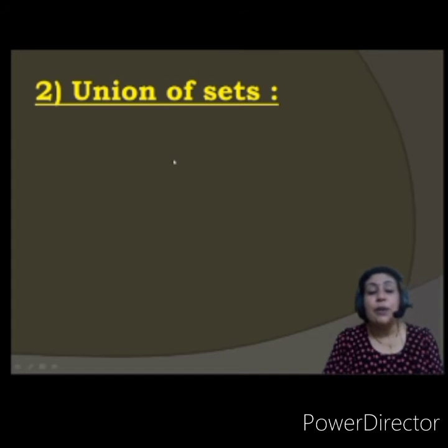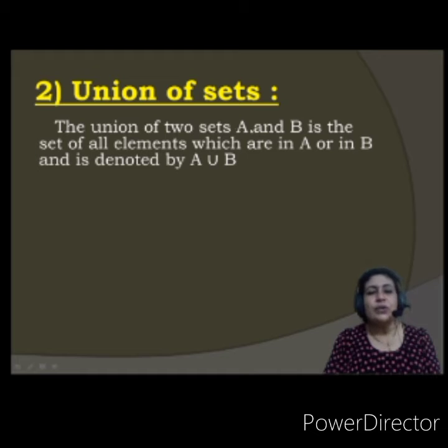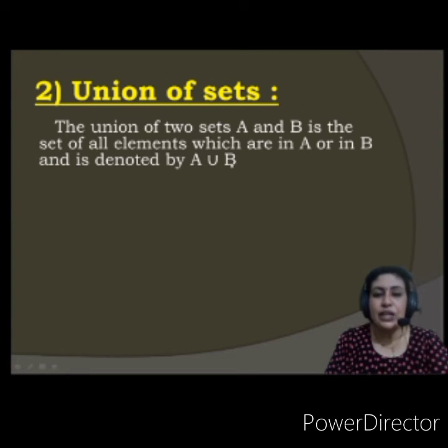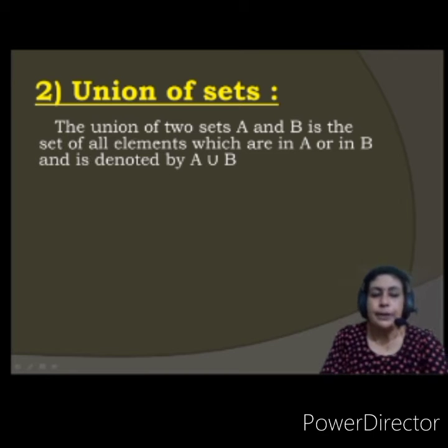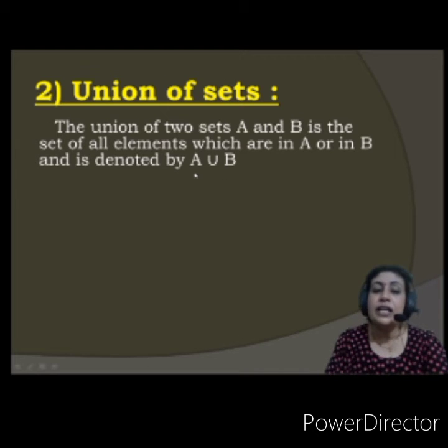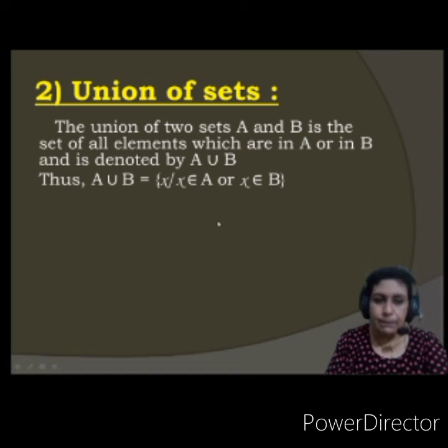Fine. Now let us see the second operation on sets, that is union of sets. What is union of sets? The union of two sets A and B is the set of all elements which are in A or in B and is denoted by A union B. This is how it is denoted, okay? Just understand, all the elements that are there in A as well as in B are included in the union set, A union B set. Thus A union B is the set of all such x such that x belongs to A or x belongs to B. Means it can be in both A as well as B, okay?